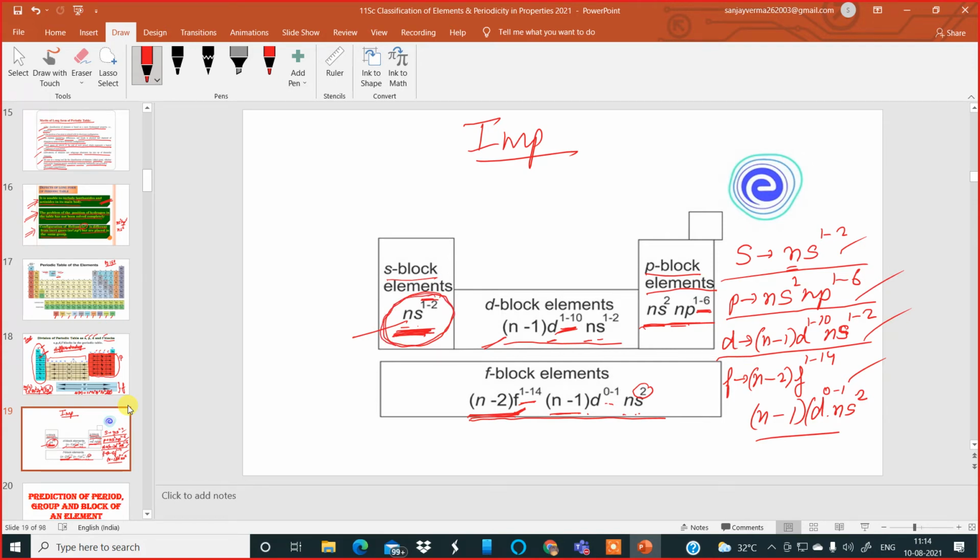For the D block, it's here. For the P block, it's here. For the F block, it's here. Please learn this. You have to learn this anyhow.